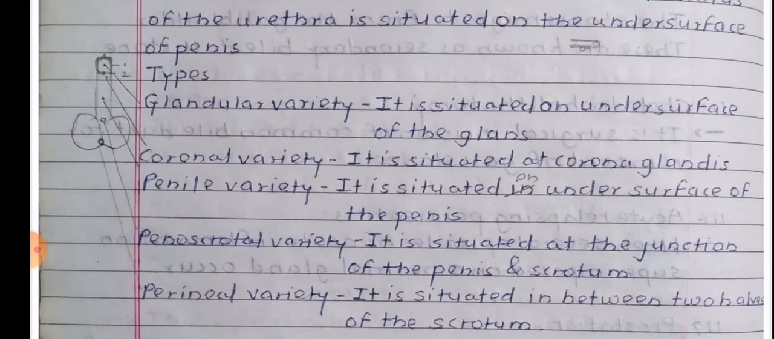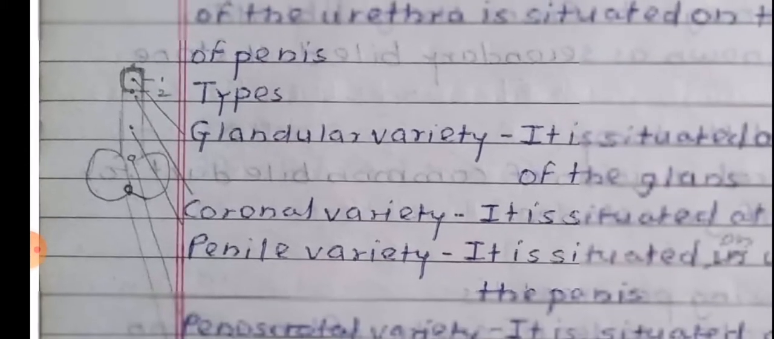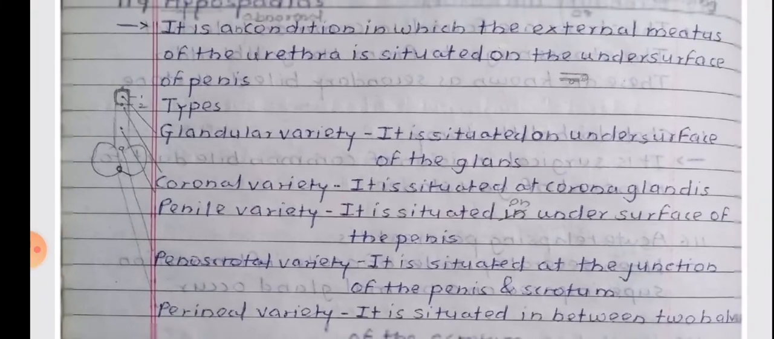So we can see this here for the correlation of the diagram with the varieties, right?